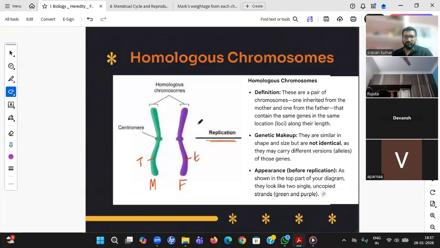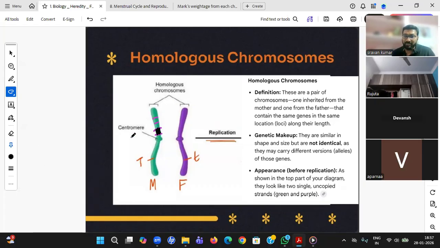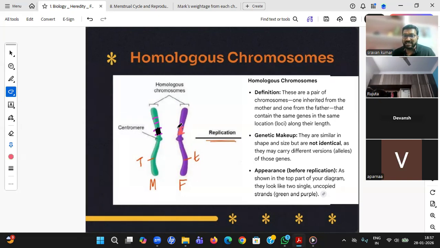So first of all, let me explain the left side. What are these? These are a pair of chromosomes. Where did you get them from? You got one from your mother, one from your father. Now, are they identical? We can say they are similar but not identical. Why, sir? They both are the same. No, their genetic order is the same. But in your father, the hair color may be white or black. In your mother, the hair color may be something like brown. Are they identical? No, they are similar, not identical. Even though you look like this, inside the code is different. So we can say they are similar but not identical.